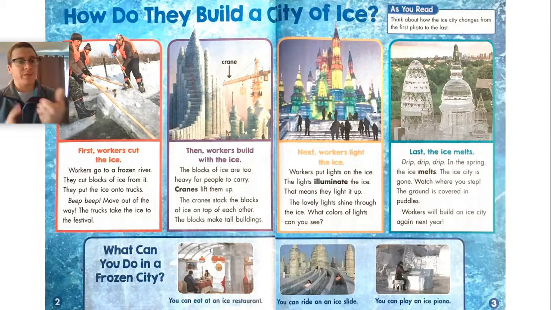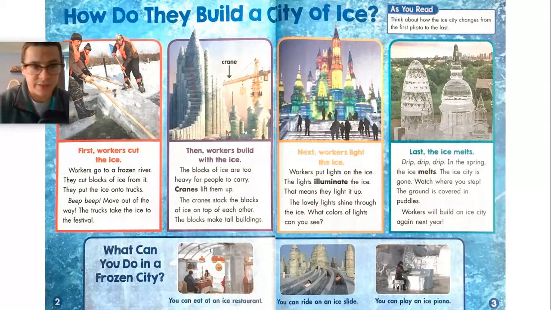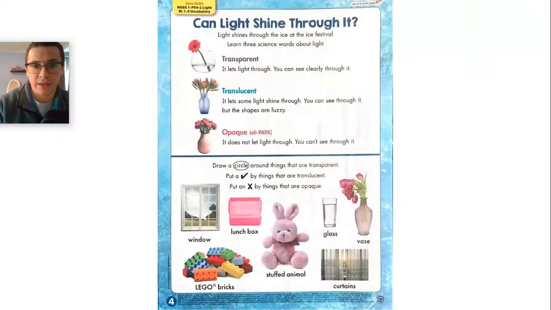So we have photographs, titles, headings, bolded words, captions, labels, and let's see if we're missing any on the back. No, I don't believe we are, because these are bolded words as well.